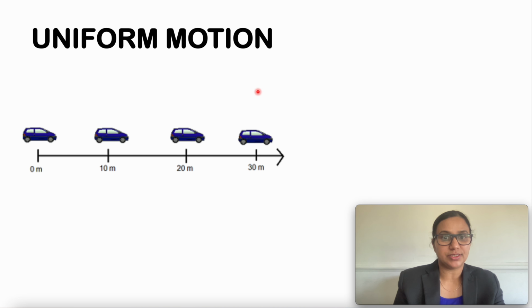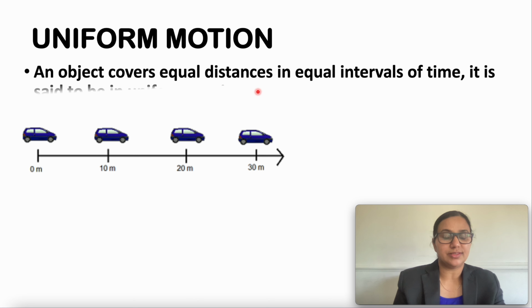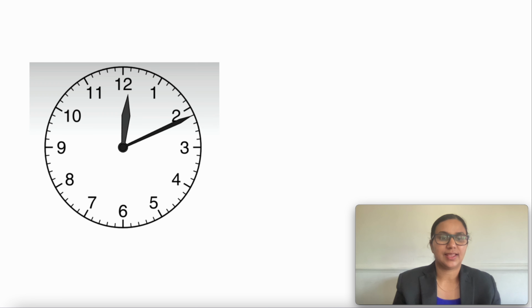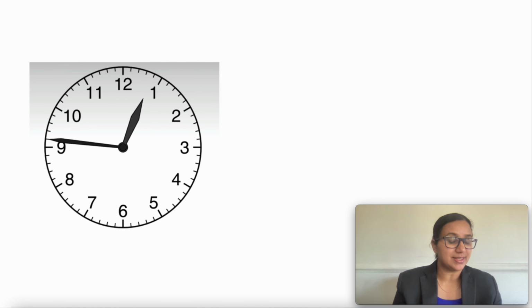So what is the definition here? If an object covers equal distances in equal intervals of time, it is said to be in uniform motion. Another example of uniform motion is the motion of the seconds hand in the clock. It always covers one circle in every minute.